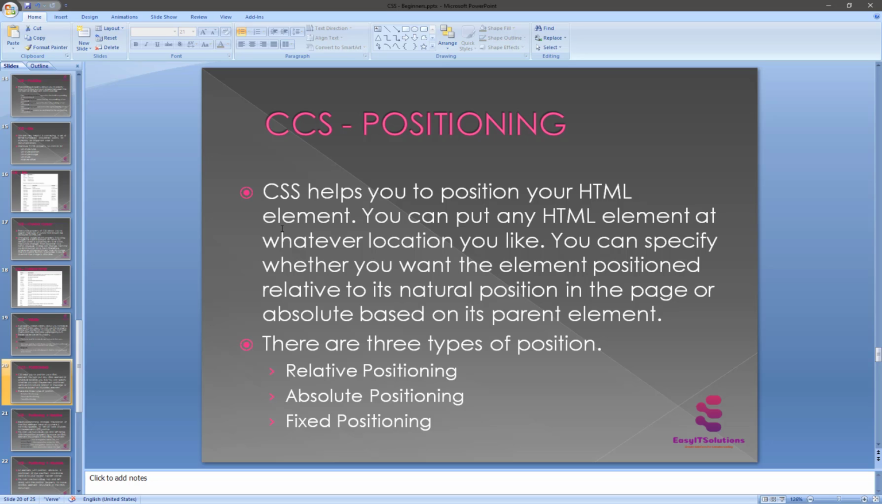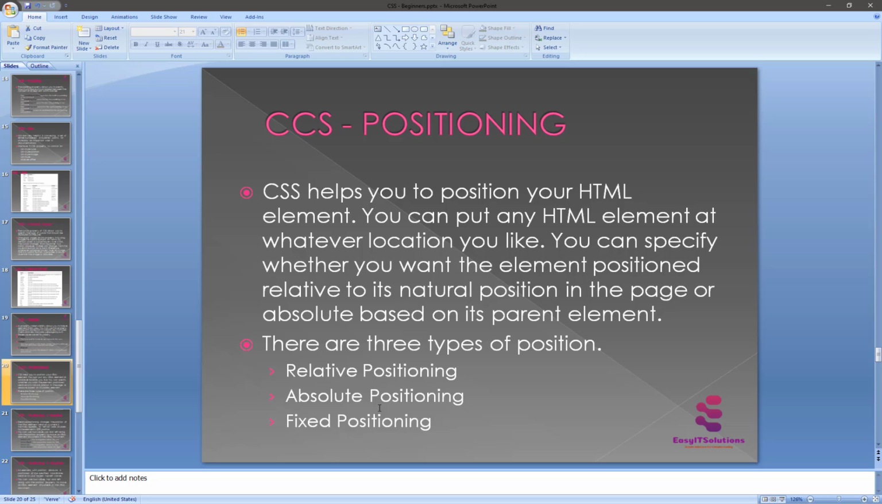So you specify whatever you want for the element position, relative to its normal natural position, or absolute based on its parent element. Now we will see all the CSS positioning related properties with examples here. There are three types: relative position, absolute position, and fixed position.